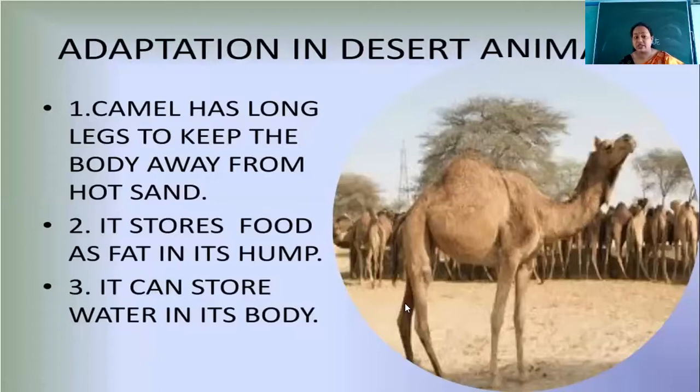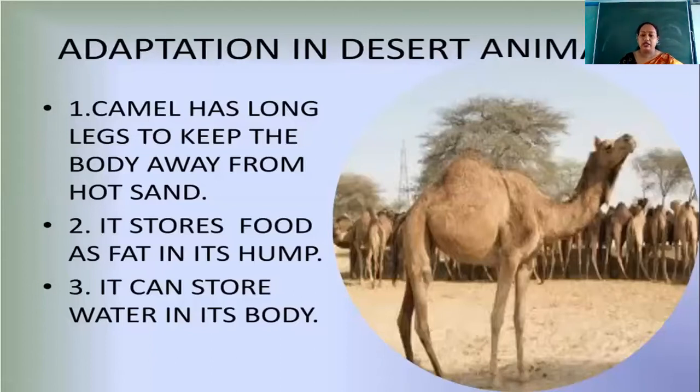So this is how it protects its body from the hot sand. Other than that, it has the presence of a hump. You can see that on the top of the body of the camel there is a hump. What is it specially for? It is to store food.